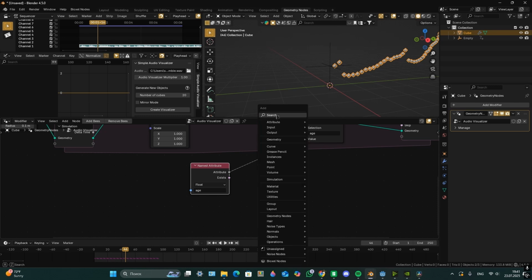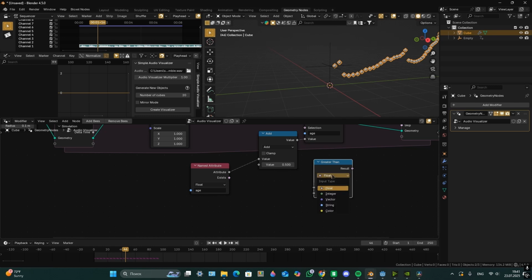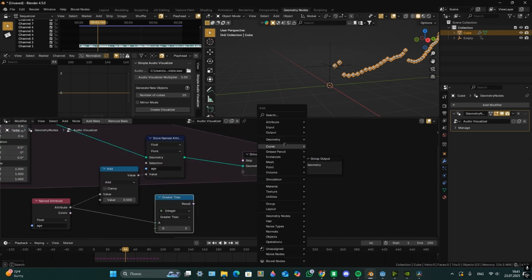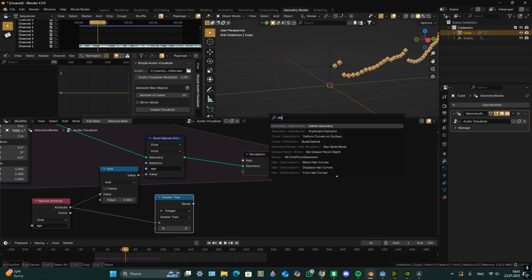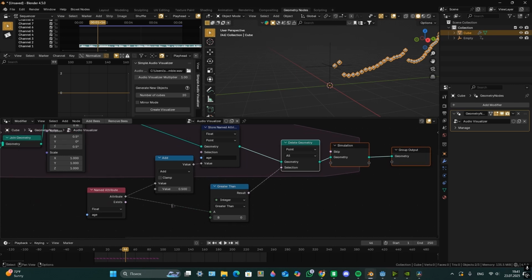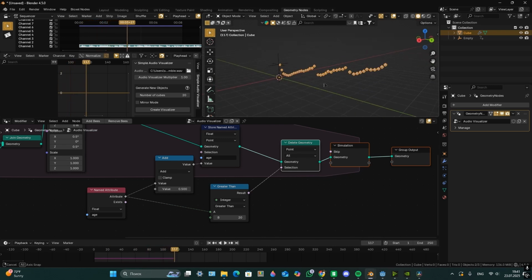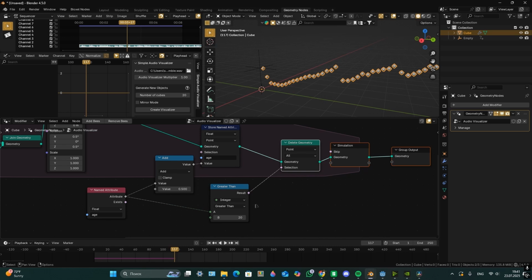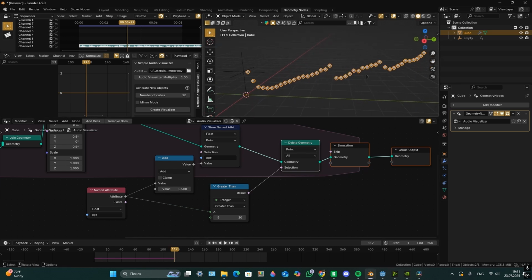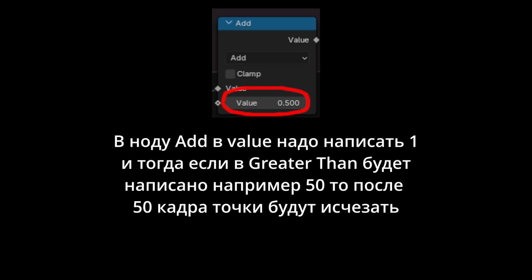Then add a compare node. Then set float to integer. Plug attribute in A. Add a Delete Geometry node, and then plug result in selection. Set B to 20. And now after some time the points are going to delete. In the math node set value to 1.